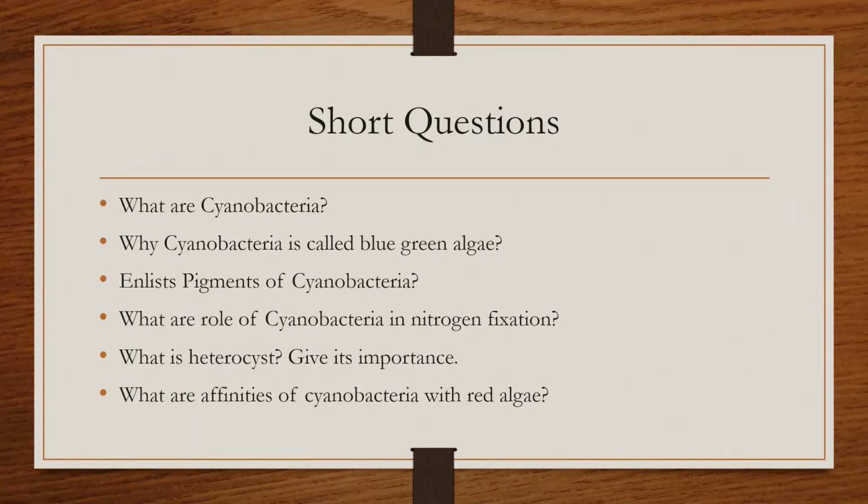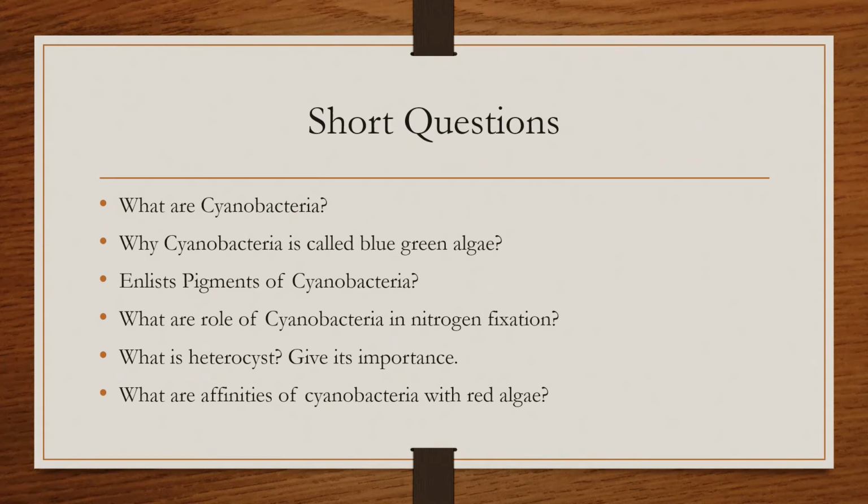In this way they can fix nitrogen into nitrites and nitrates, and play a role in nitrogen fixation. Because of nitrogen fixation they are most important for other plants, through a symbiotic relationship with the cycads, and they are endophytic in the leaves of the azolla. So in this way you can describe their role in nitrogen fixation.